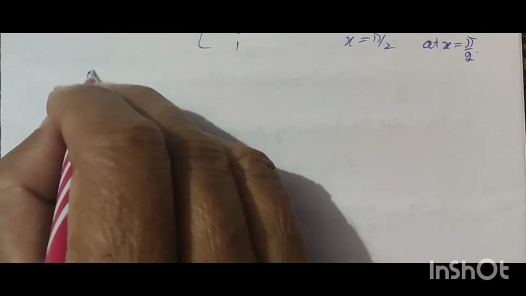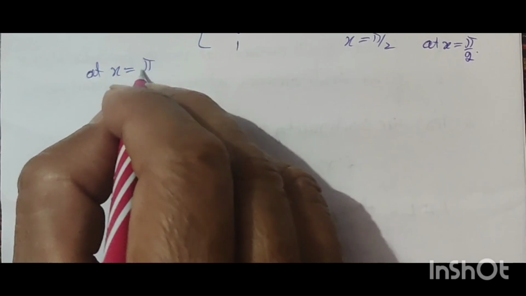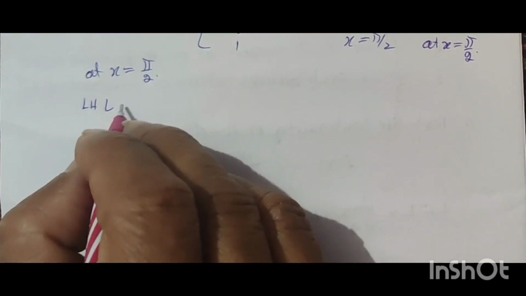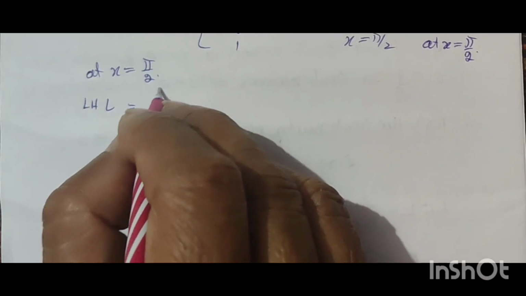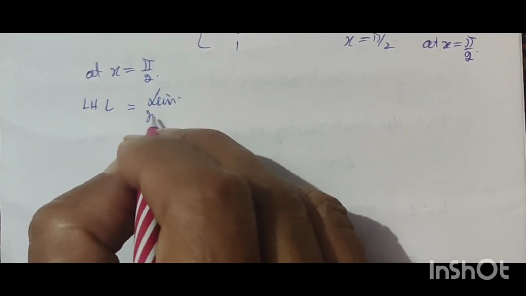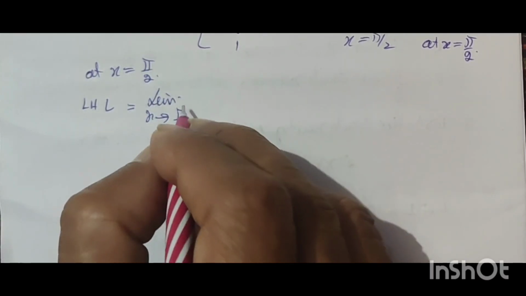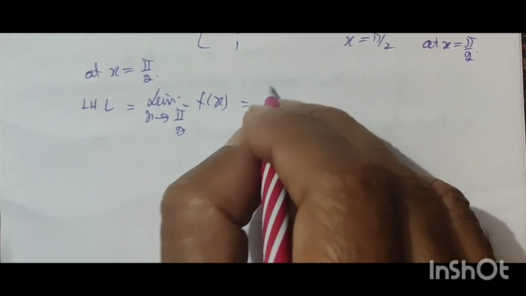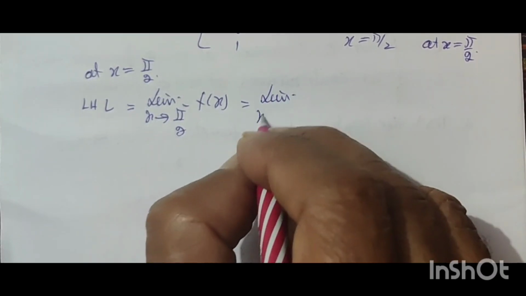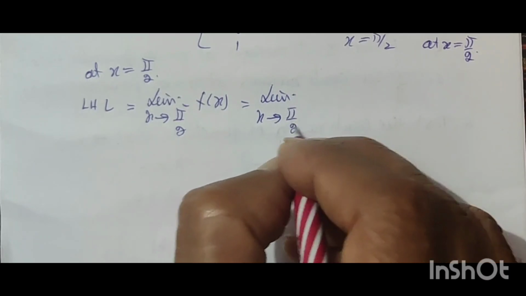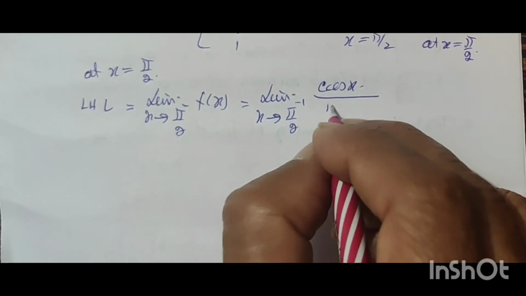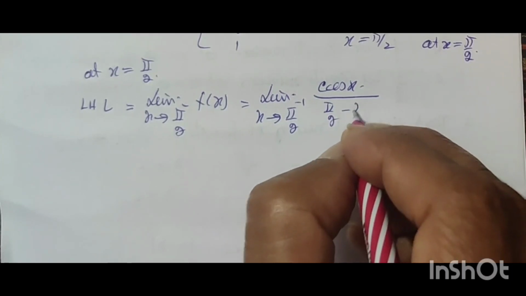Now at x is equal to pi by 2, left hand limit is equal to limit x tends to pi by 2 negative f(x), that is limit x tends to pi by 2 negative cos x upon (pi by 2 minus x).